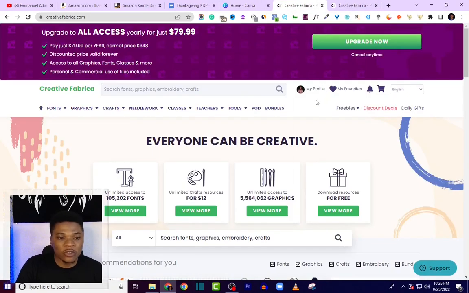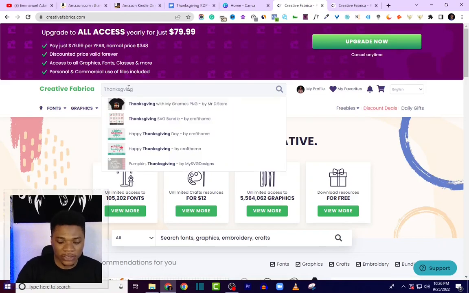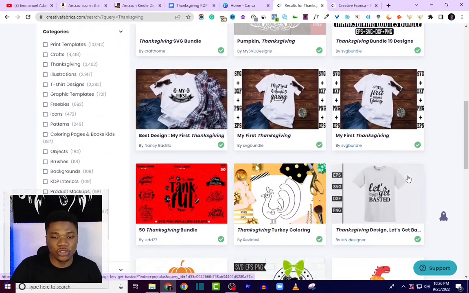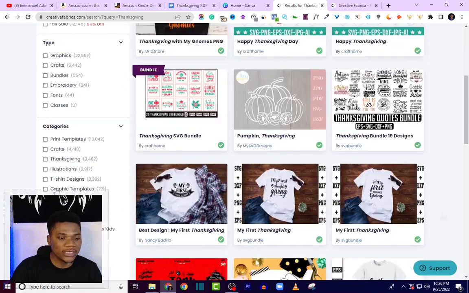After you've created your account, log into your Fabrica account, and what I just want you to do over here is to come to this search box and type in Thanksgiving. Okay, search for Thanksgiving. You are going to see a bunch of results here, so we are going to work with these categories right here.